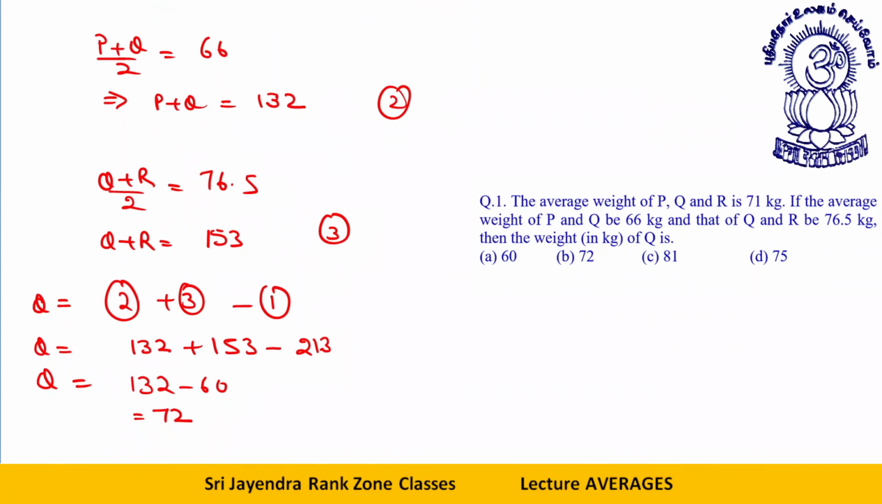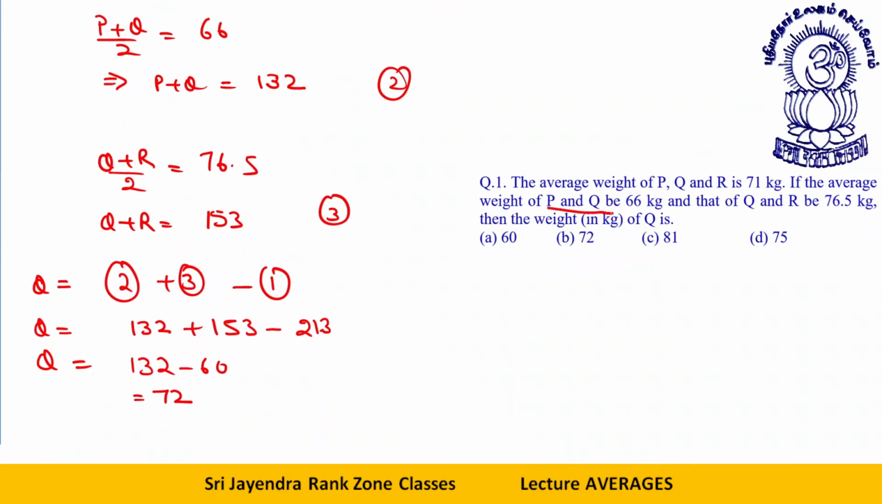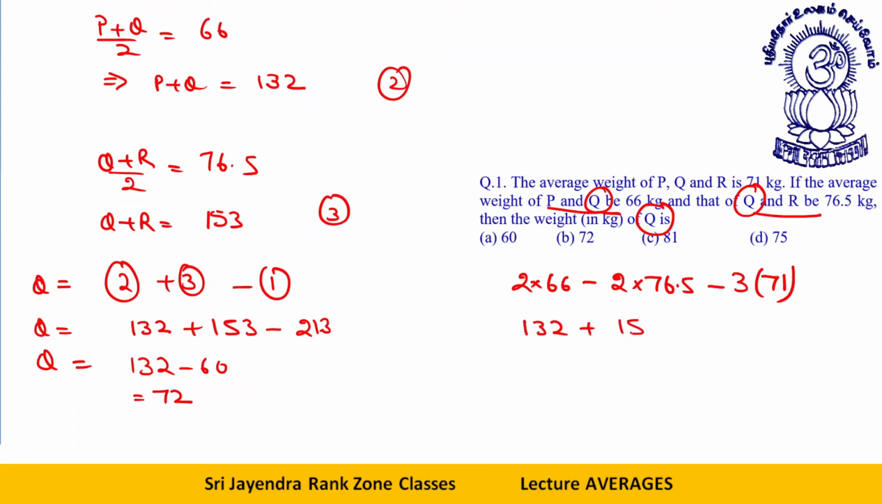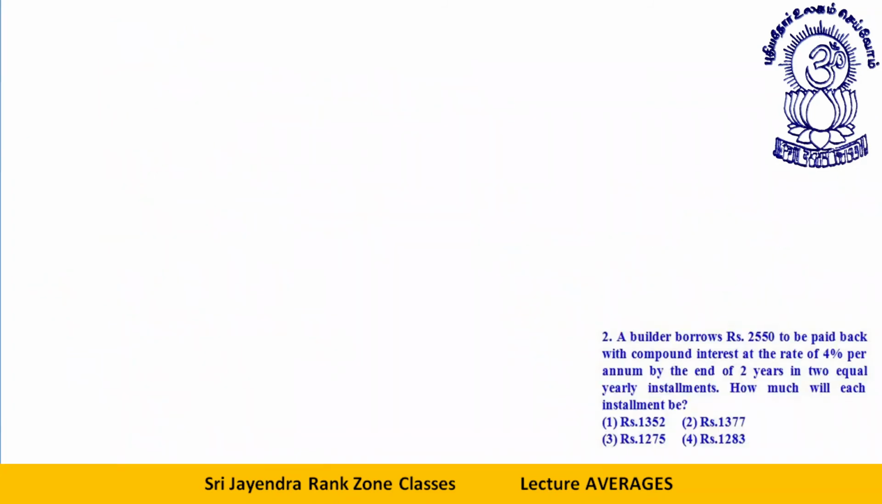The best method of doing it is this: see, these are two pairs, and this person is included twice. What you do directly is 2 into 66 plus 2 into 76.5, where this person is included twice. I need to find the weight of this person only, minus 3 into 71. This will always be your answer. That is 132 plus 153 minus 213, which is 72. Okay, dear students, you got it. Let's take the next one.